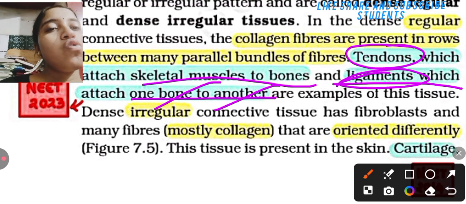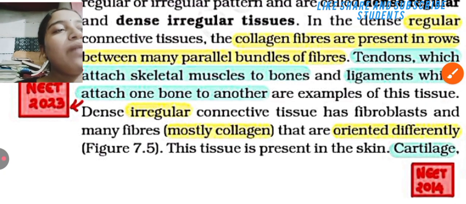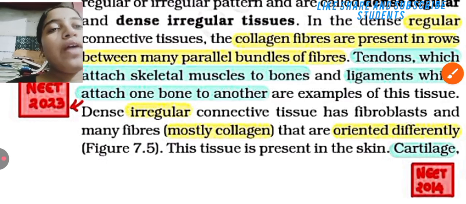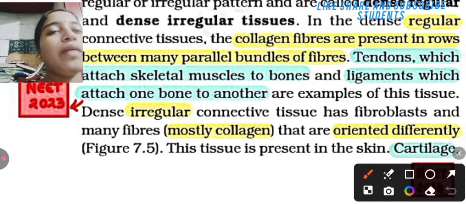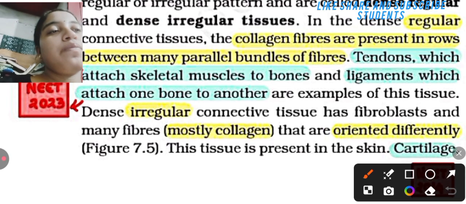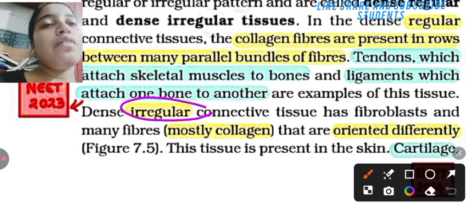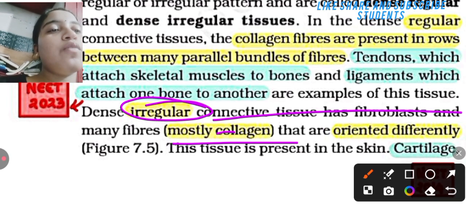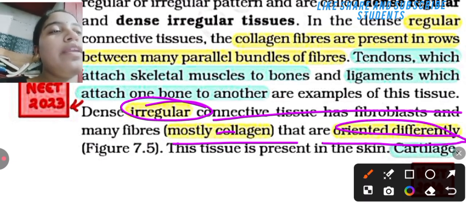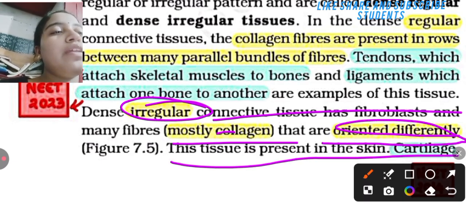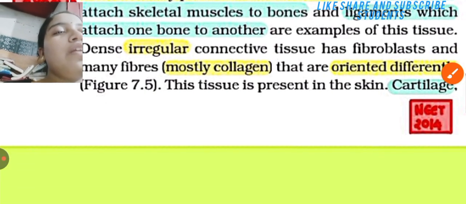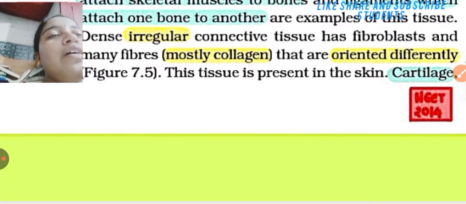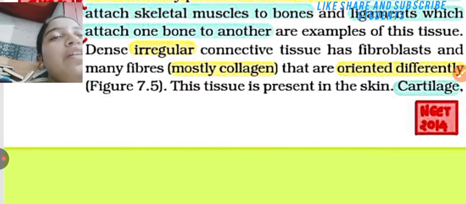The irregular connective tissue has fibroblasts and many fibers, mostly collagen, that are oriented differently. This tissue is present in skin.